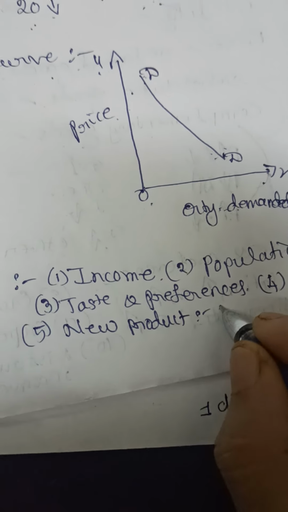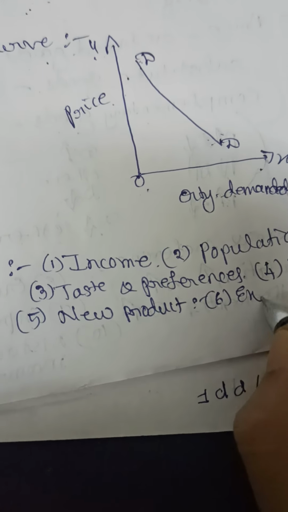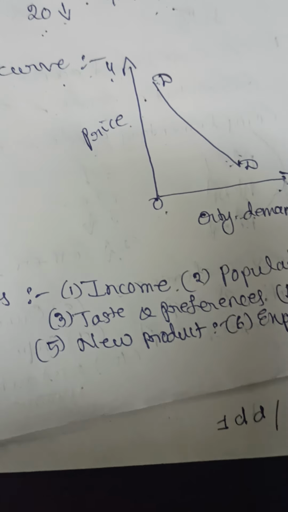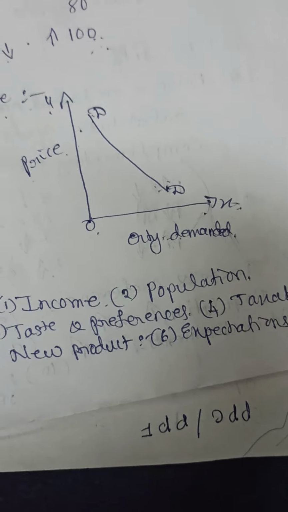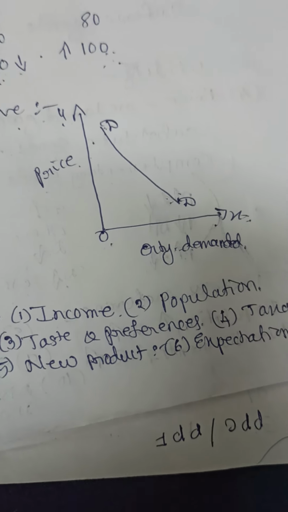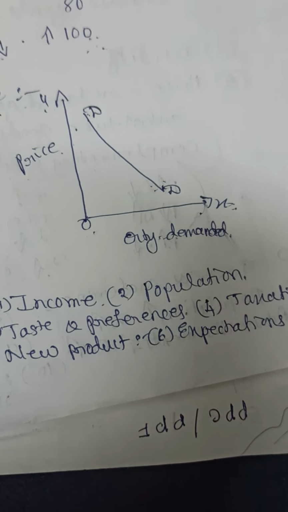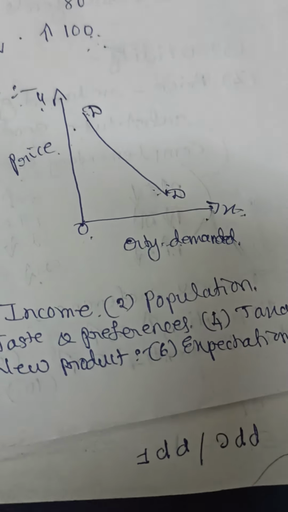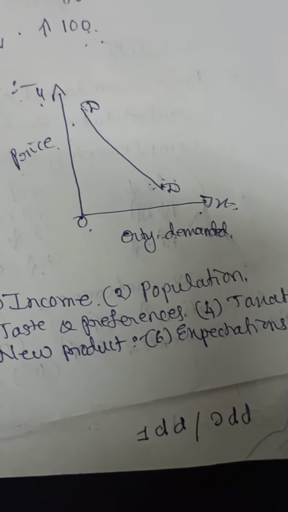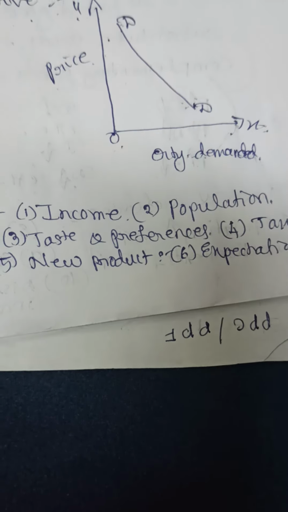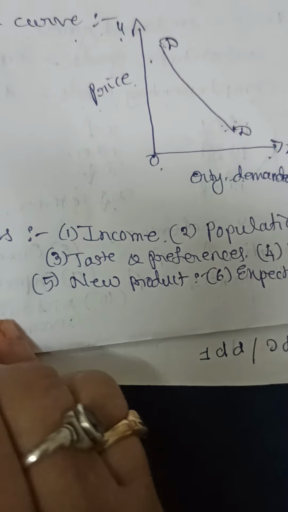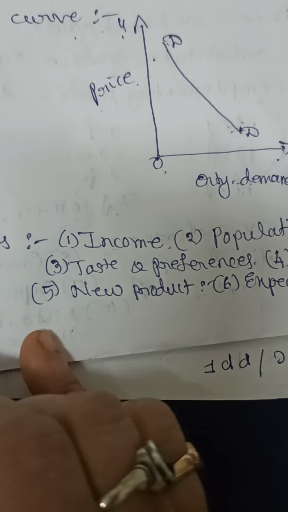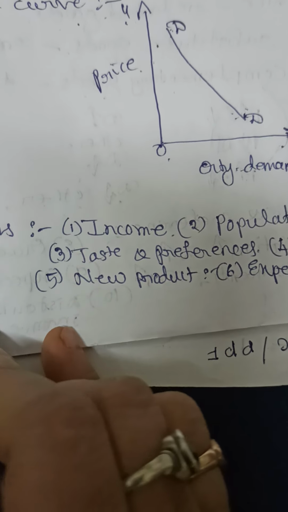Then the sixth one is the expectations of the consumers. Consumers should not expect a rise or fall in the price of the product, and if they expect a rise or fall in the price, the law will not work. For example, if we expect a rise in the price, even though the price is more, demand for the product is also more.